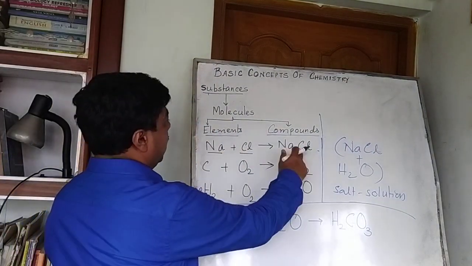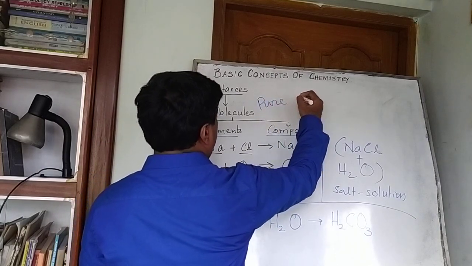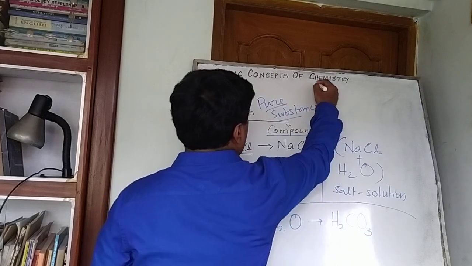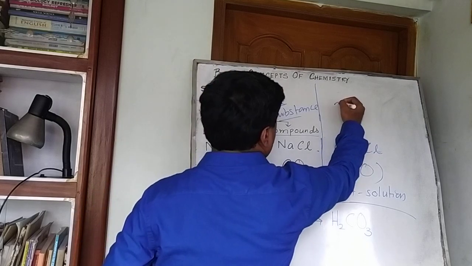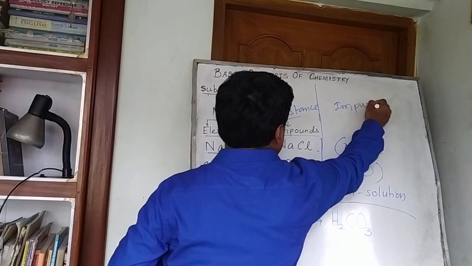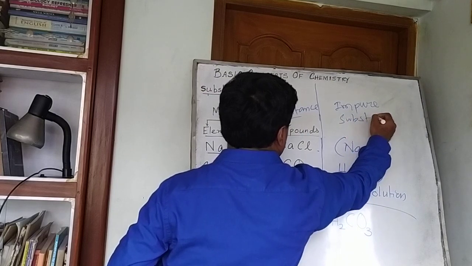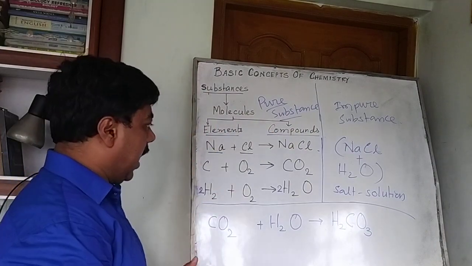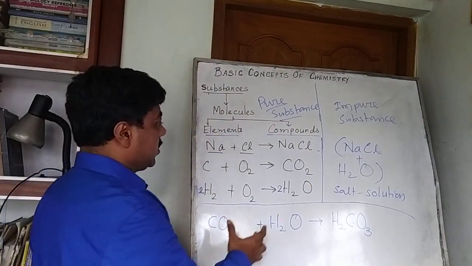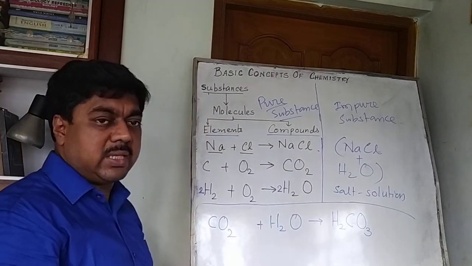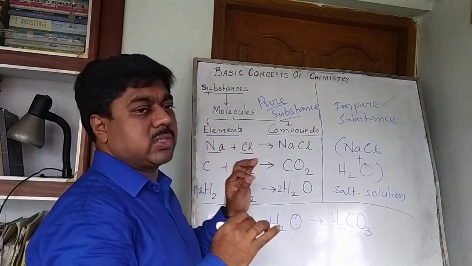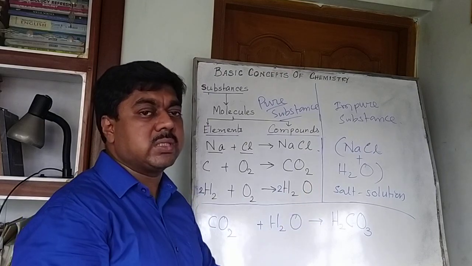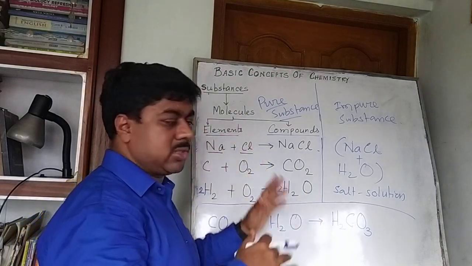So these elements and compounds are called pure substances, and this will be an impure substance. That means elements and compounds are pure according to their molecular formula. Suppose sodium chloride NaCl, it is a pure sodium chloride salt containing Na and Cl, that is sodium and chlorine, which is never changeable. It is fixed.